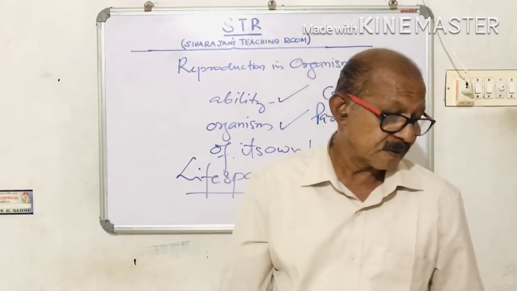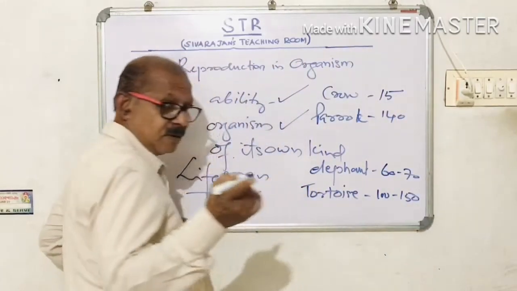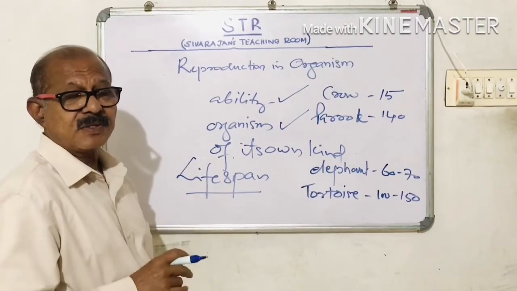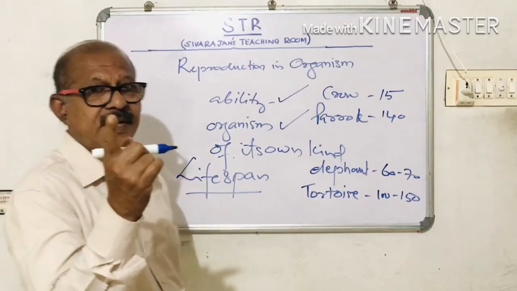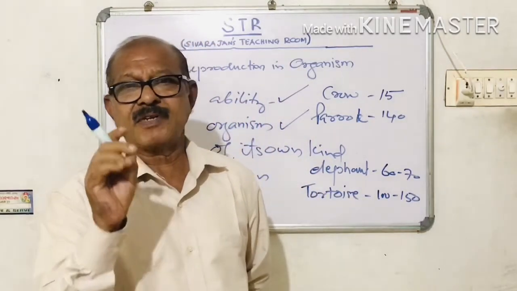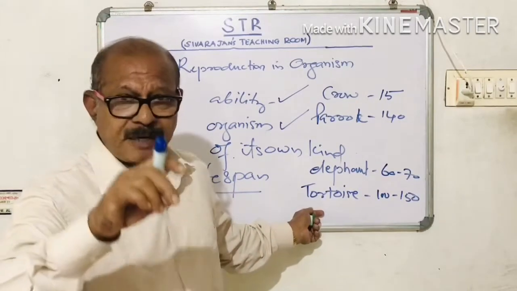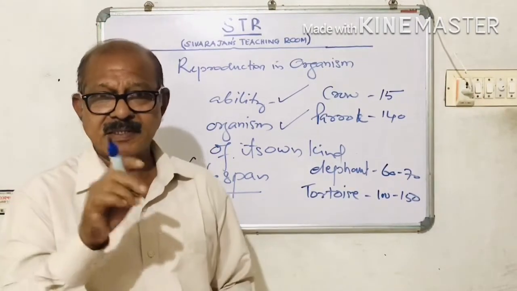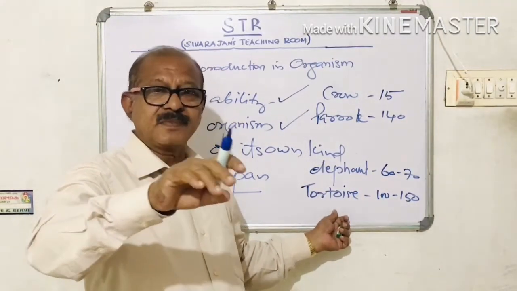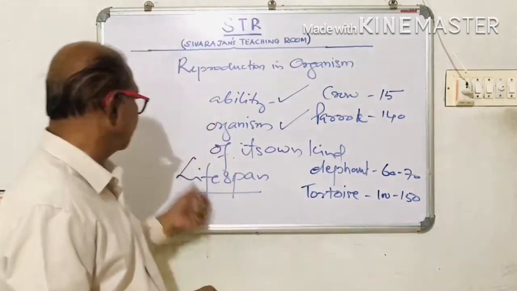Then, there is one more question we have to think of. Why should an organism reproduce? One reason we have understood. Every organism will die after a particular period of time, what we call as lifespan. Within that period, if the organism doesn't reproduce, with the death of that organism, that species will come to an end.